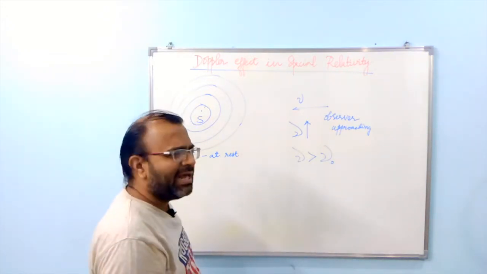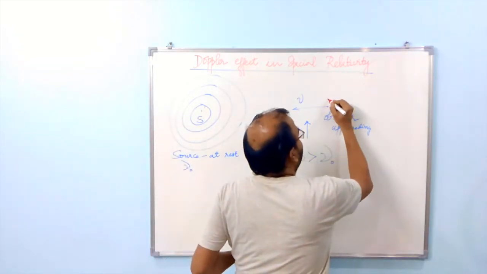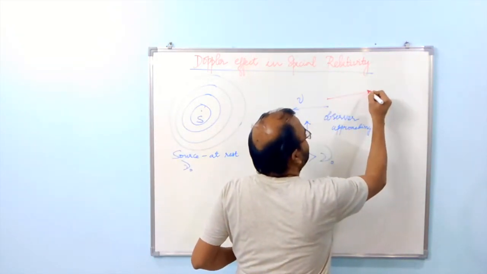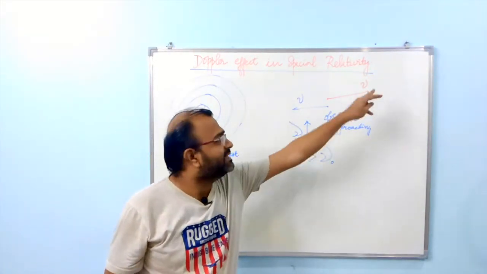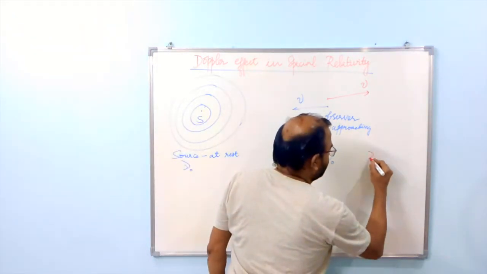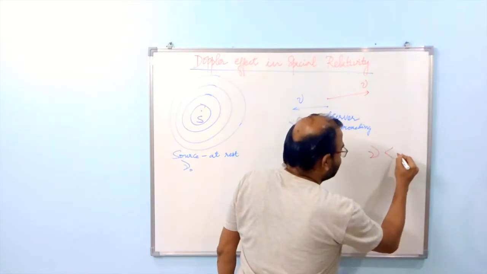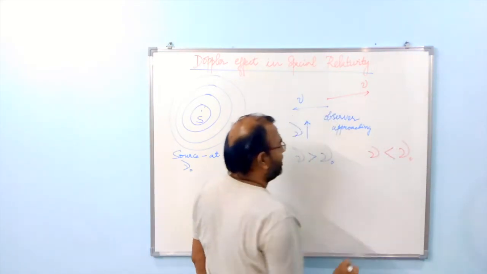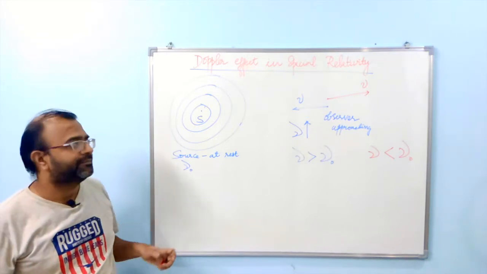He would find that for the same time, he is counting a smaller number of waves, because he is now moving in the opposite direction with the same velocity v. In this particular case he would find that nu, the observed frequency, is less than the actual frequency emitted by the source, which is nu naught here.